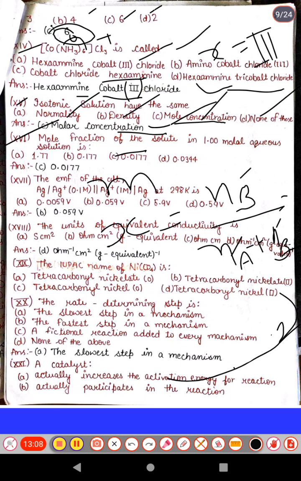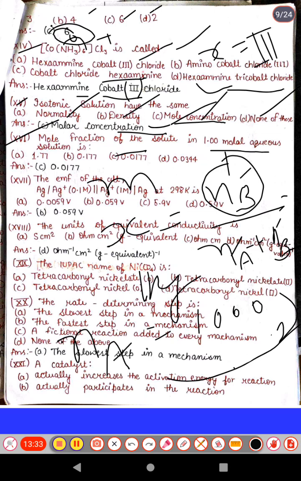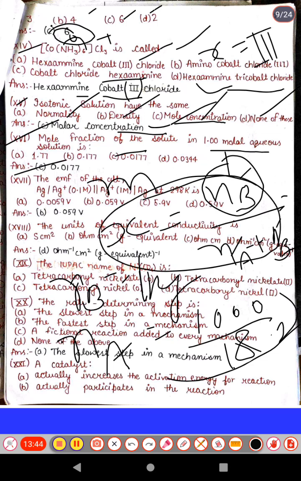So for number of moles, first we will calculate moles of solute and solvent. As we know, in the 1 molar aqueous solution, number of moles of solute is 1. It means 1 mole is present in 1000 gram of water. So mass of solvent is 1 kg, and moles of solvent Na become equal to 1000 divided by 18. This is the Na, and Nb becomes equal to 1. So calculating the total mole fraction will give the value 0.0177. Option C is the correct answer.